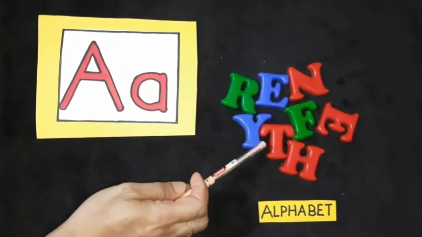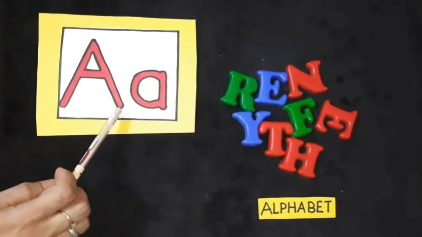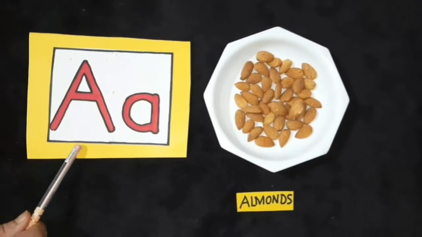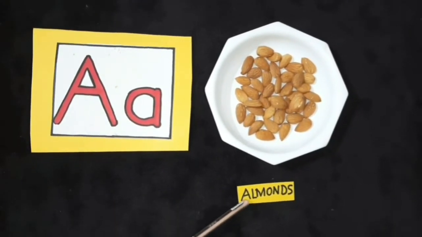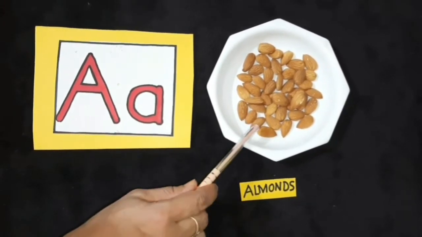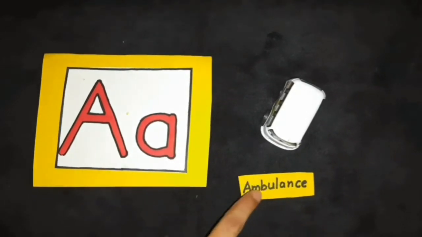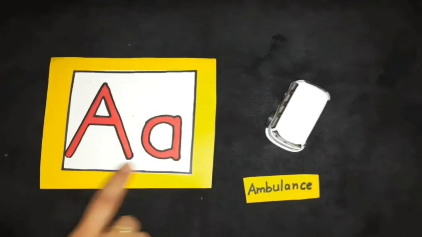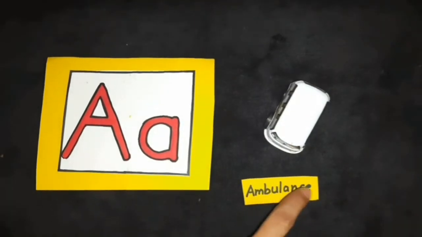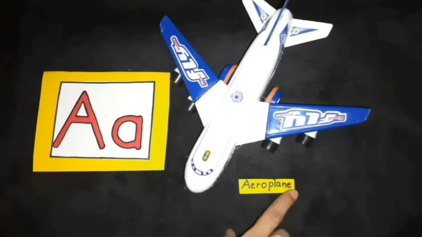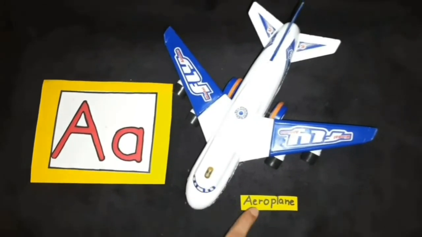A for alphabet. A for almonds. A for ambulance. A for aeroplane. Children, what comes after alphabet A?